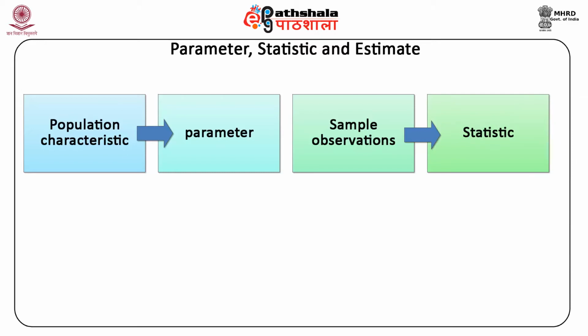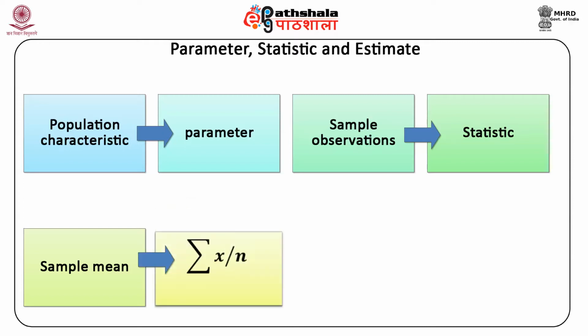That means a statistic is a function of sample values. It is also called an estimator. The function of sample values simply means the way the sample values are combined. For example, to obtain the sample mean, which is defined as summation xi by n, where x is small, we sum all the observations and divide the sum by the sample size n.